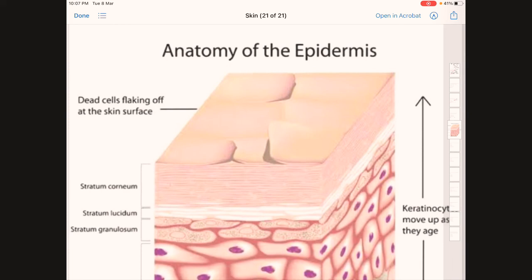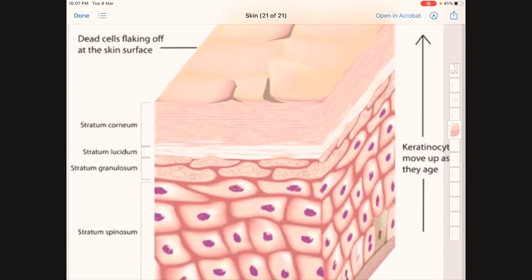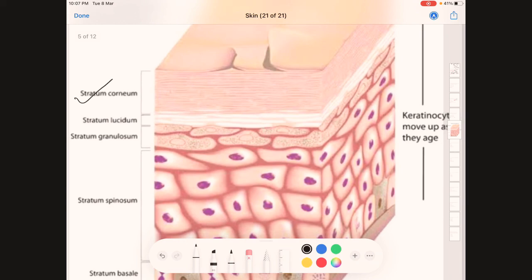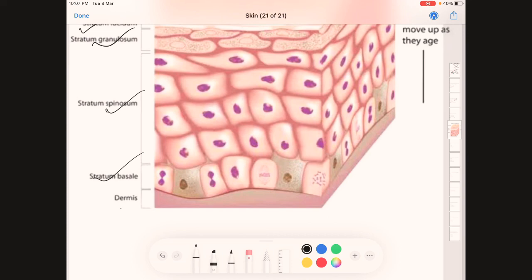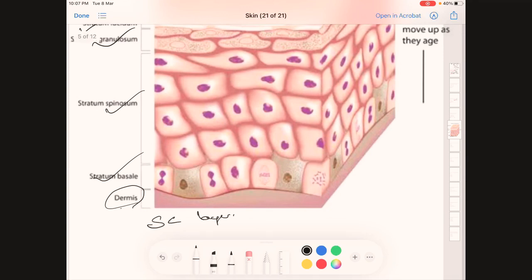Next, this is actually the anatomy of the epidermis only. I have already mentioned that the skin consists of two main layers, the epidermis and the dermis. In the epidermis, the first layer is the stratum corneum, the second layer is the stratum lucidum, the third layer is the stratum granulosum, the fourth layer is the stratum spinosum, and the innermost layer is the stratum basale or stratum germinativum. Beneath this there is the dermis, and under the dermis is located the subcutaneous layer.